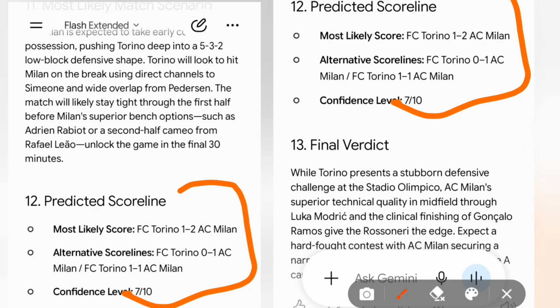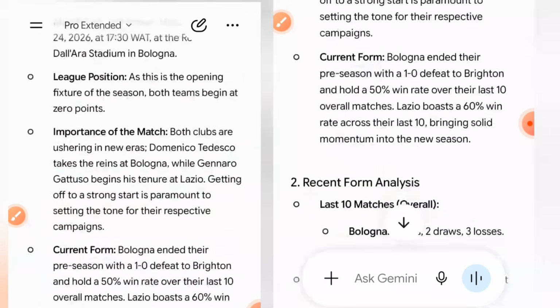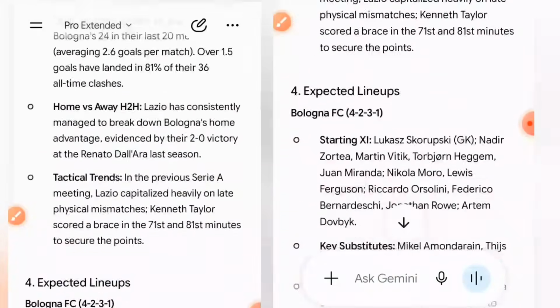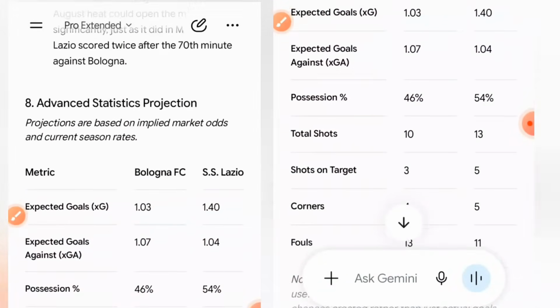Alright, so the next on the list is the match between Bologna and Lazio. So let us look at what we have on the list here. So for statistic projection, if you have interest,